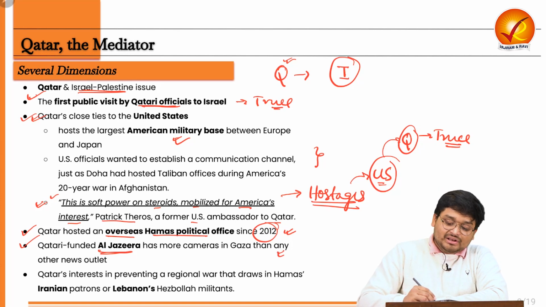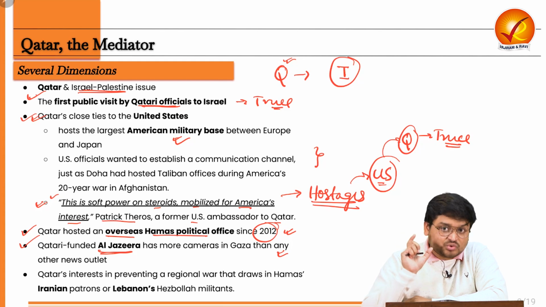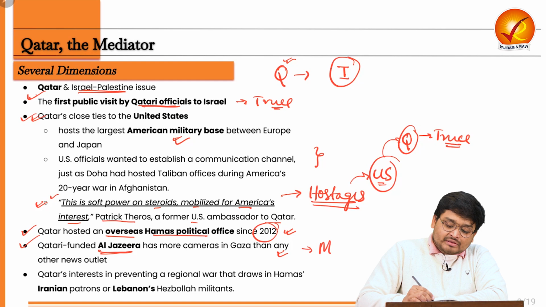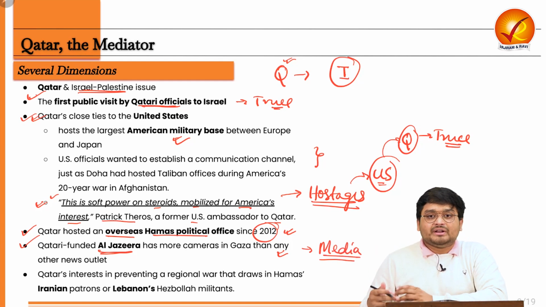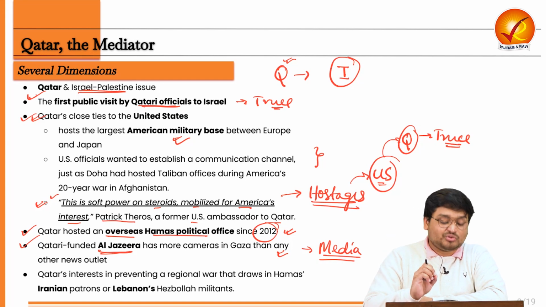And it is showing that media coverage to the rest of the world too. So that is a very, very important aspect, where the media representation of the Gaza conflict is majorly controlled by Al Jazeera too.